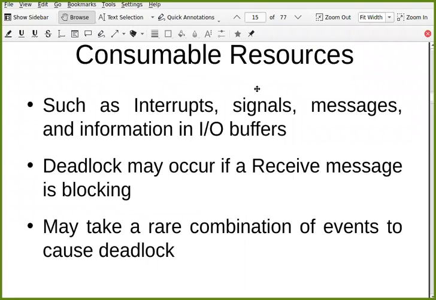In case of consumable resources, let us take the example of messages. We have already seen message passing, and there we talked about two operations, send and receive.